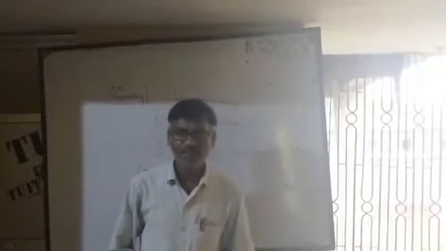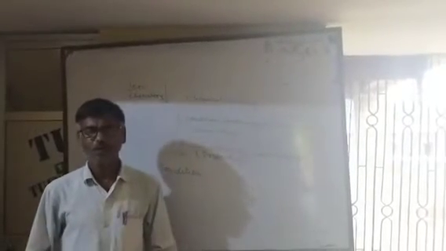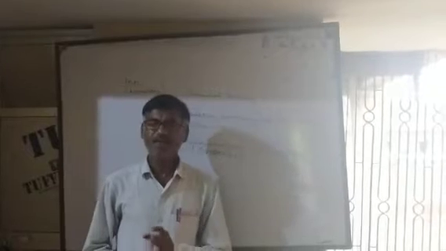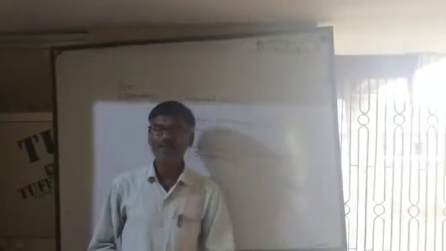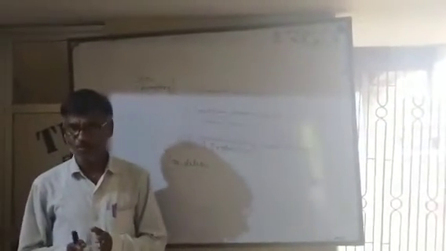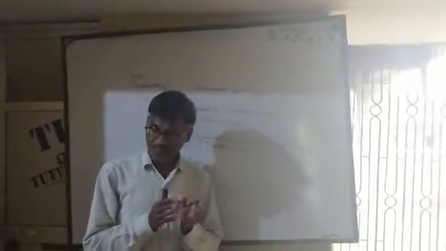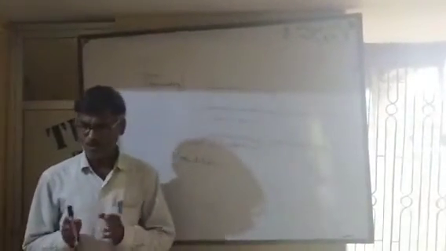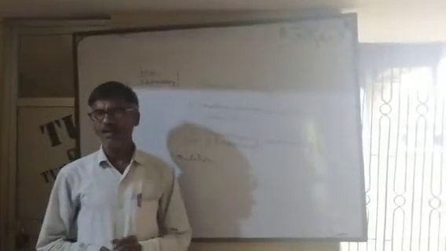Welcome to video teaching. It's chemistry for class 10. In chemistry, we are reading about chemical bond. In the last video, I explained the definition and the main types of chemical bond. There are two main types of chemical bond: electrovalent bond and covalent bond. Some other special types of chemical bonds are also there, such as coordinate covalent bond and hydrogen bond.